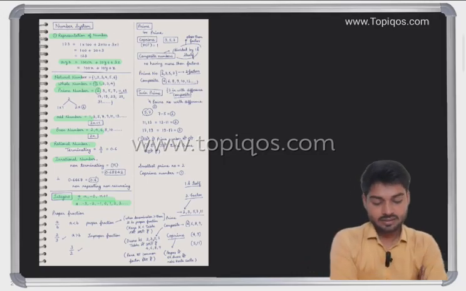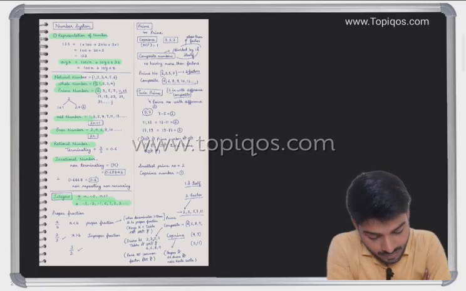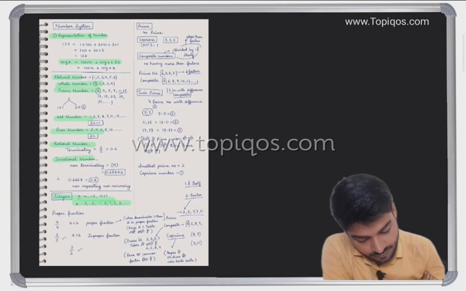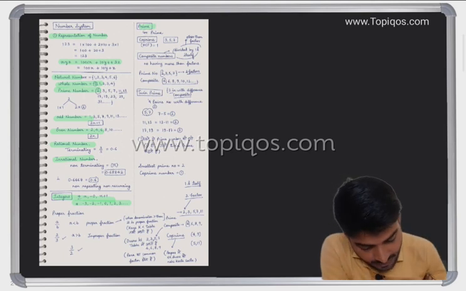Now, we have understood prime numbers. Let's go for co-prime numbers. What do you mean by co-prime numbers? We have prime numbers, which we have understood, and we have co-prime numbers.